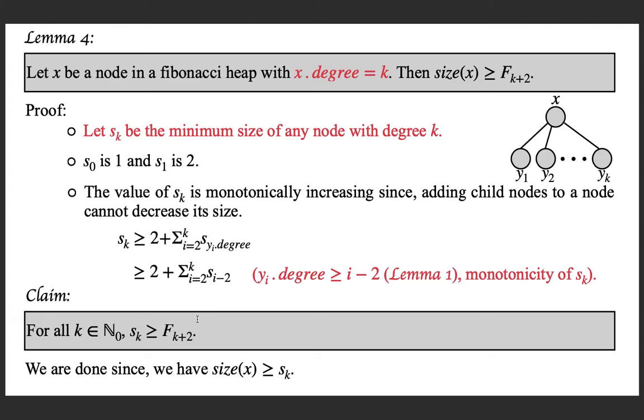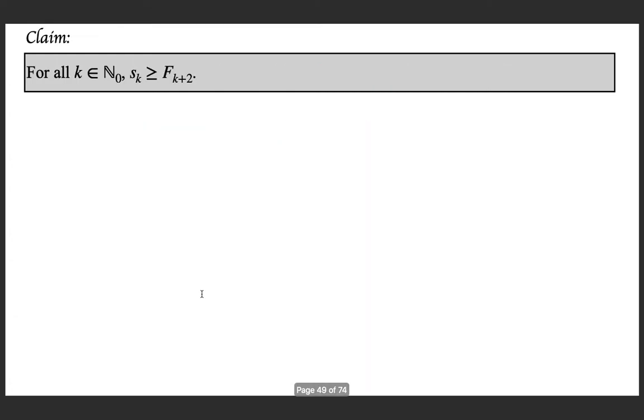Now, before we prove the result about the maximum degree of a node, it remains for us to prove the claim, so that we can utilize this result to prove a result about the maximum degree. So we will be using this equation for Sk for proving the claim. From the previous equation we will prove it by applying mathematical induction on k.